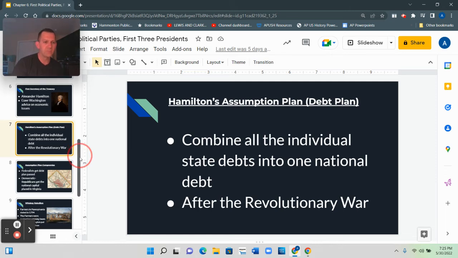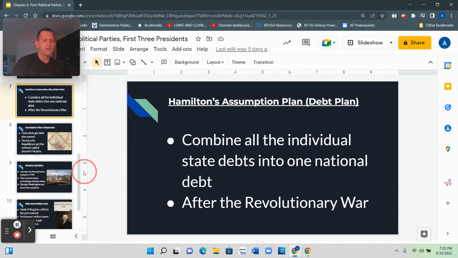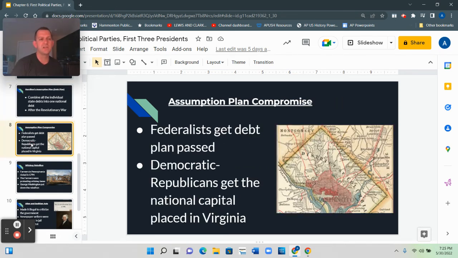Now, here's the problem with the debt plan. Okay, Hamilton did not have enough votes in Congress to get his debt plan passed. So this led to one of the first major compromises in U.S. politics. So on your study guide, it says it's going to ask you about the Assumption Plan Compromise. Okay, so there's two parts to this. The first part of the compromise is that Federalists and Hamilton would pass their debt plan. They would combine all the state debts into one debt. That's part one. But here was the big part of the compromise.